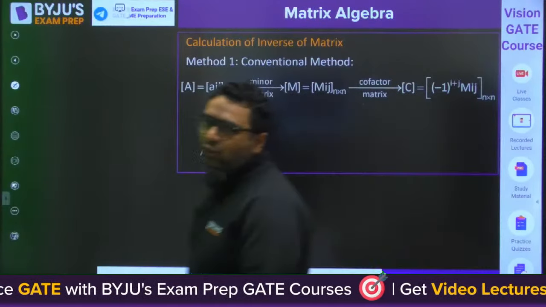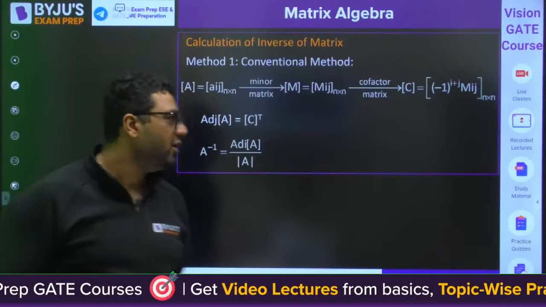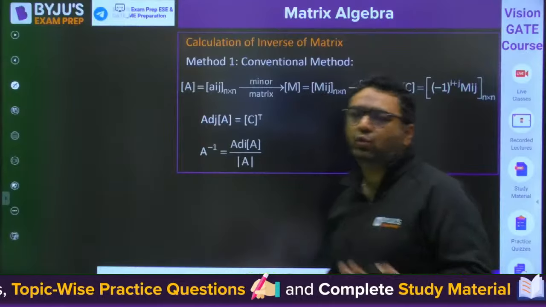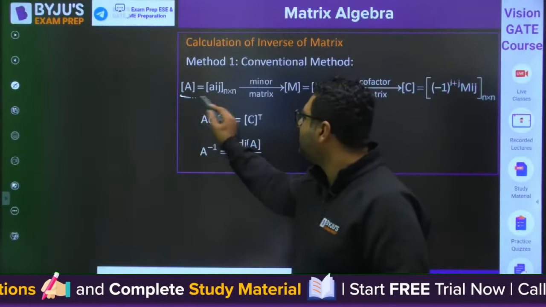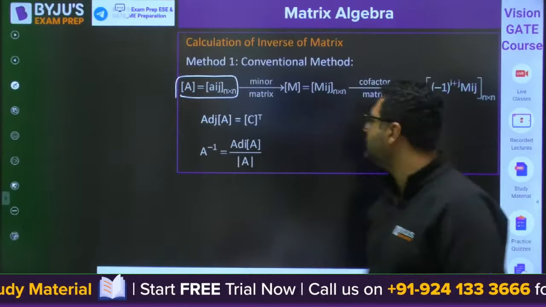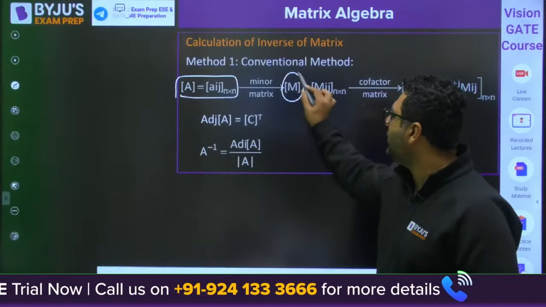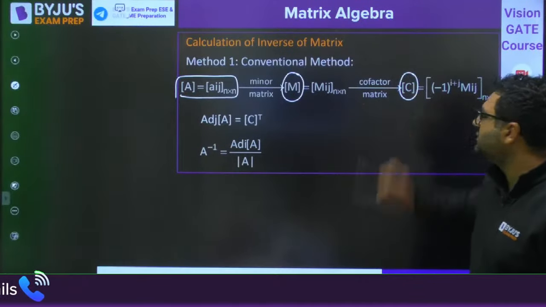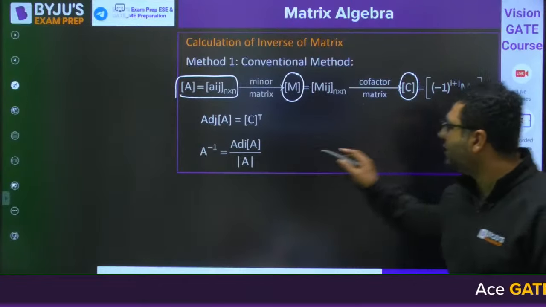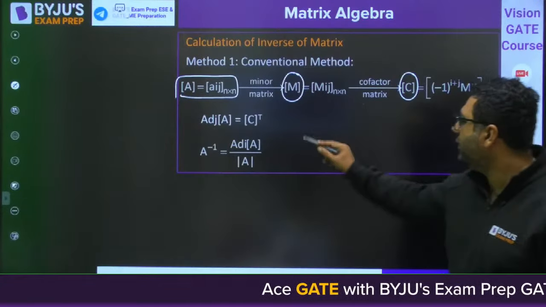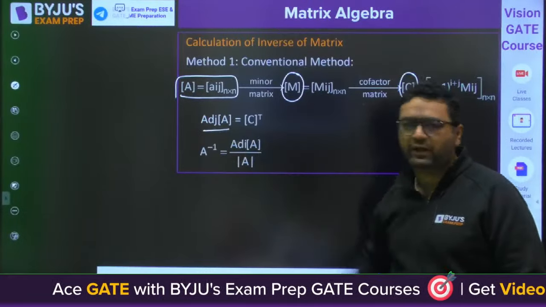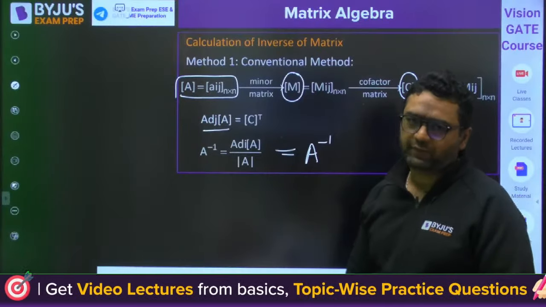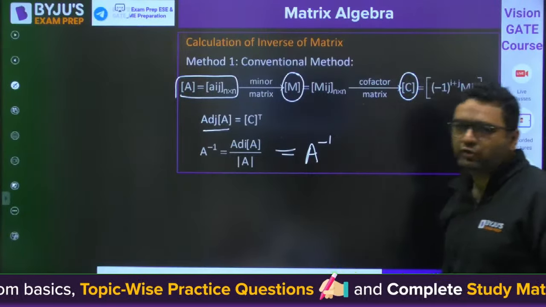Now, first of all, I am telling you how we are going to calculate the inverse. First is the normal method which you study in college or in 12th class. You have a square matrix, then only the inverse will exist. First, we find the minor matrix. I will tell you how to find it. Then we go for the cofactor matrix. After that, we take the transpose of this cofactor matrix, which will be the adjoint of A. Then inverse of A is nothing but adjoint of A divided by determinant of A. This is the procedure.